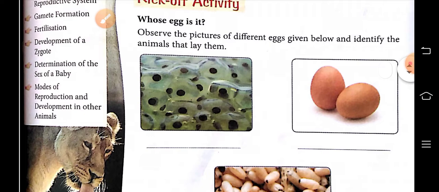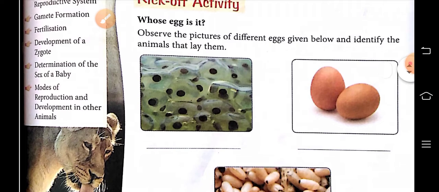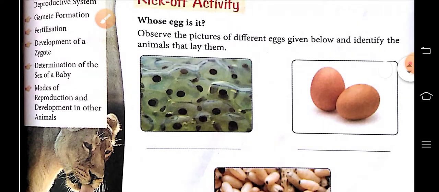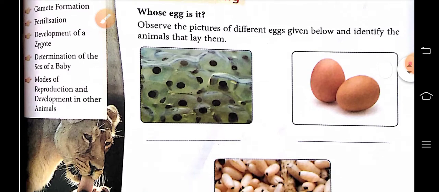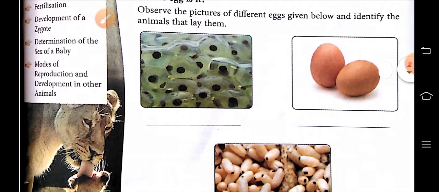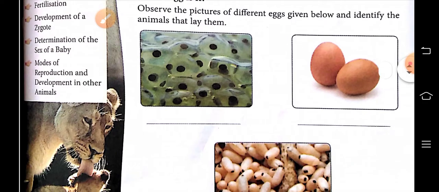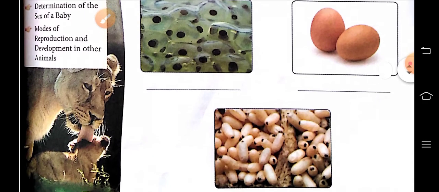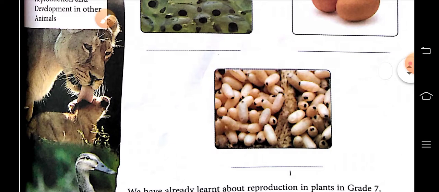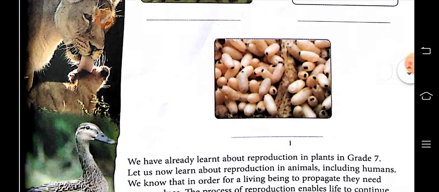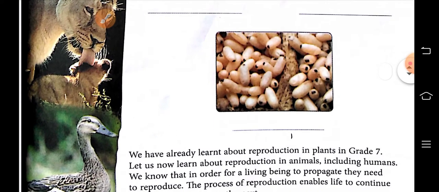And they lay their eggs in a large quantity. Second is eggs of hen. You are very familiar with this. And third one are the eggs of ant, cheetah.